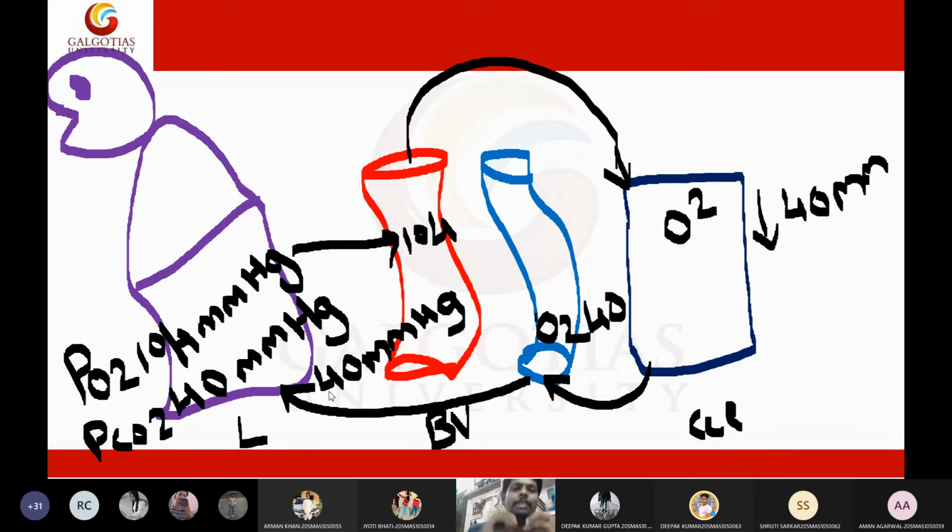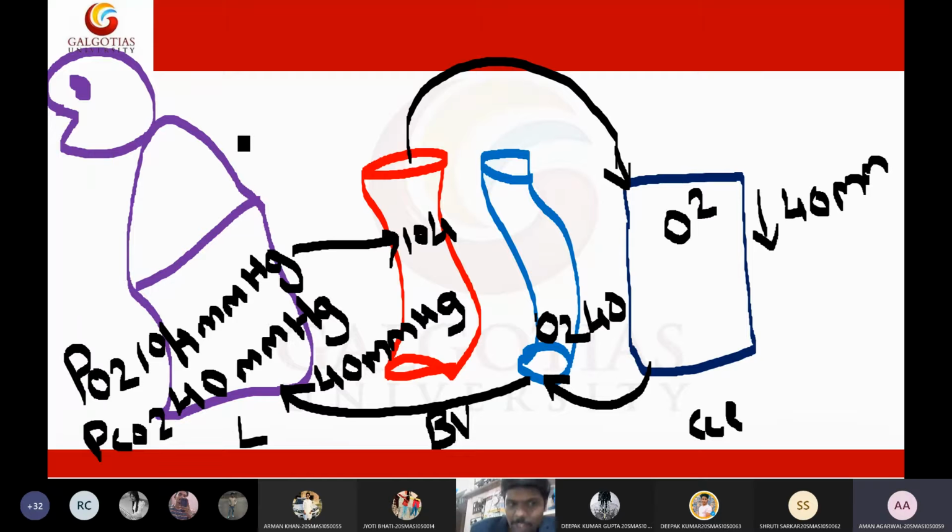In the lungs, always we will have 40 mmHg oxygen only, because most of the oxygen has been consumed in the cells. So the oxygen pressure is less in the lungs. Because of this less oxygen pressure, automatically the higher oxygen, which is 104, will come inside the lungs. So that is how the exchange of oxygen happens at lung level. Is that clear for you?